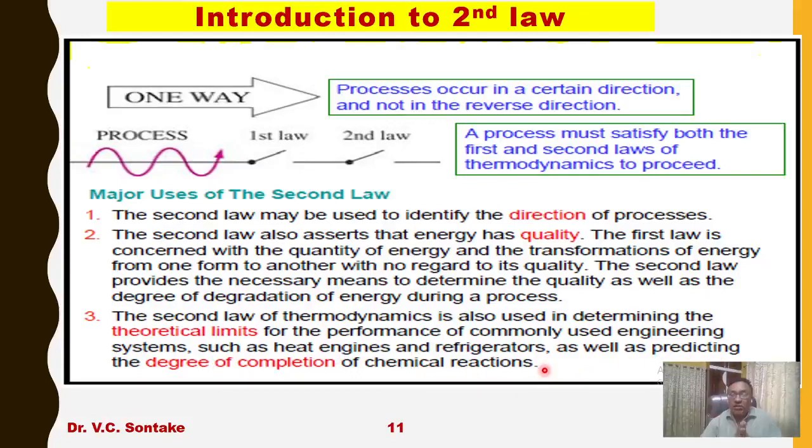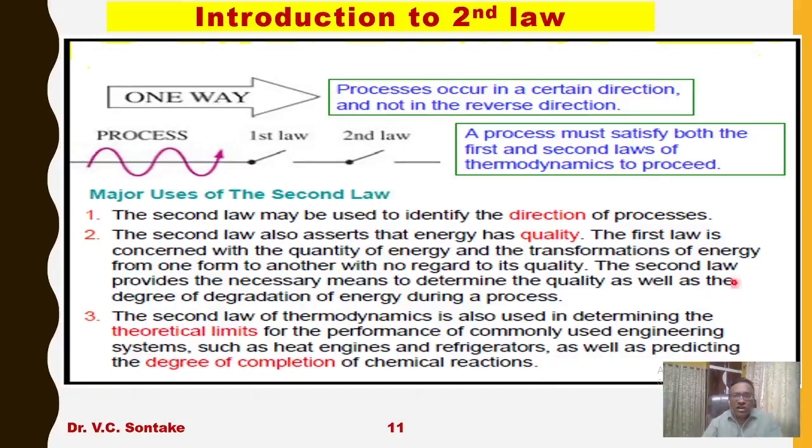So the second law will tell you about the theoretical limit of conversion of work into heat or heat into work in certain engineering devices like heat engines, refrigerators and pumps. It will also tell you about the completion of particular chemical processes in a certain direction and not in the reverse direction.